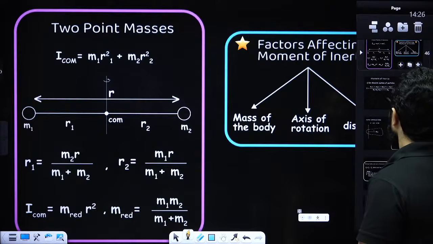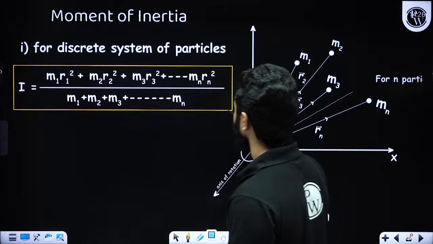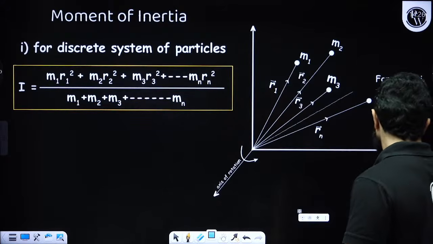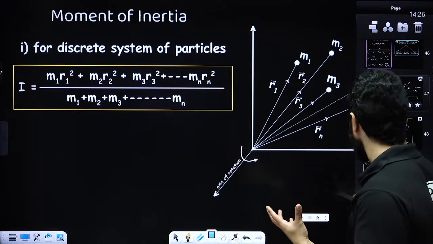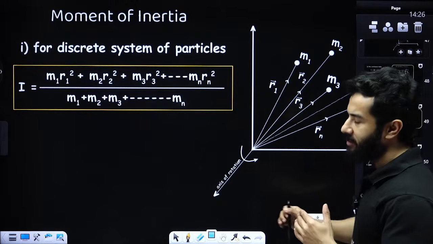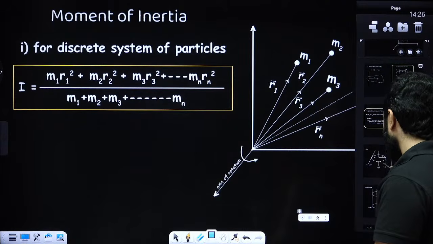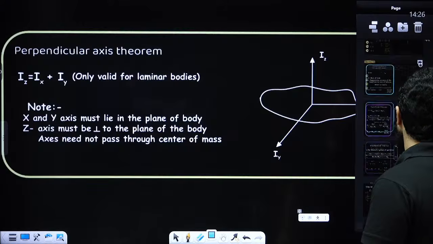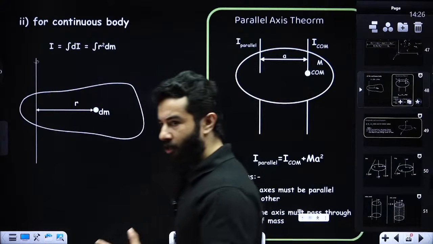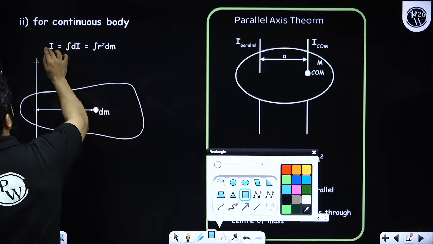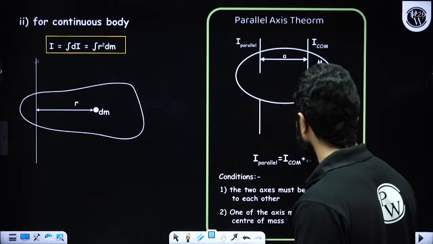Now, for a system of discrete particles, moment of inertia will be m1 r1 square plus m2 r2 square plus m3 r3 square, and so on. I'm moving on because hopefully there's no doubt in these basic formulas. Whenever there is a particular topic, I'll always explain. So right now we can move on. Let's talk about the continuous body first. For a continuous body, please remember that the formula of moment of inertia is integral of r square into dm.